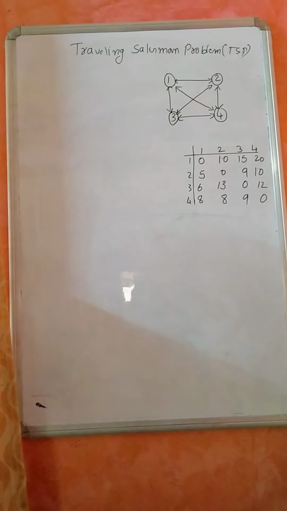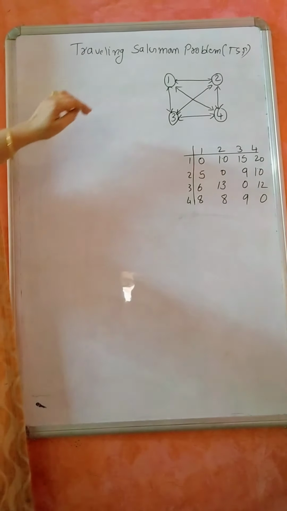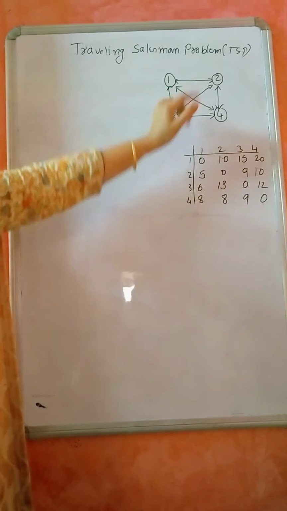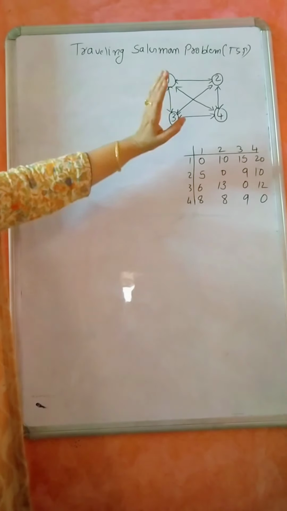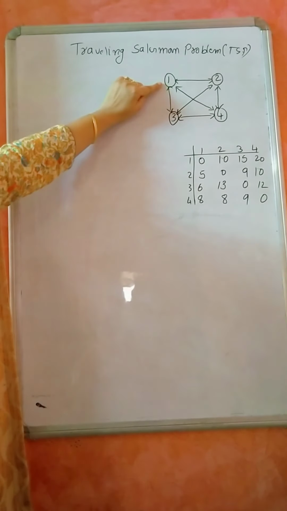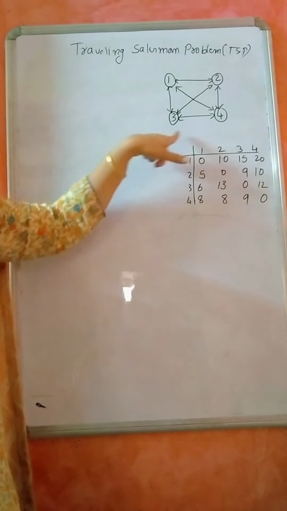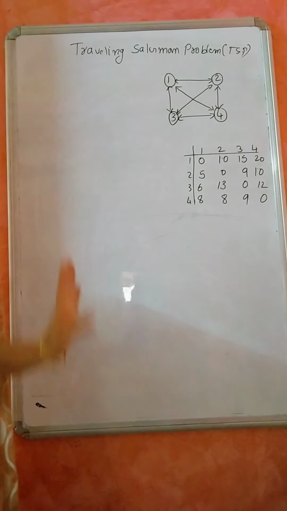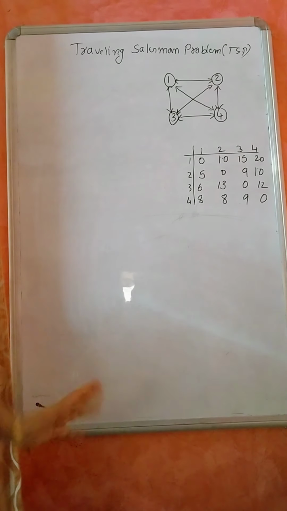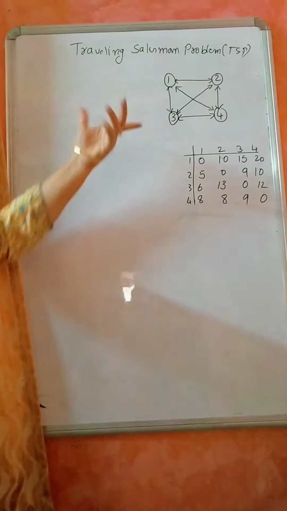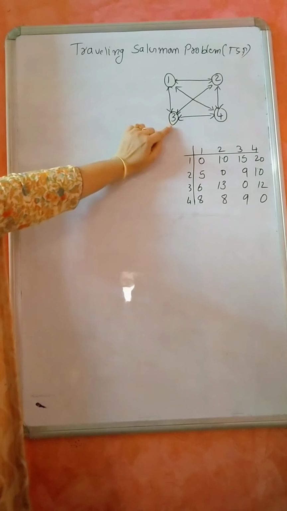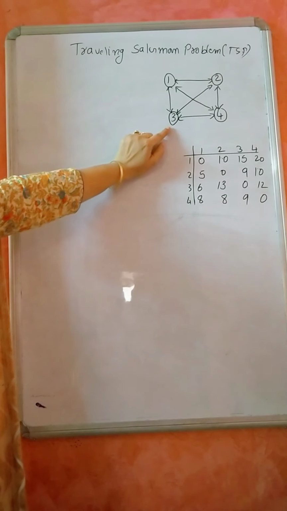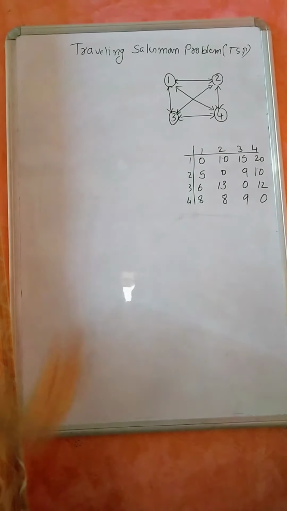So what is this traveling salesman problem? It is a problem where we start with one particular city, say Bangalore, Mysore, Mangalore and Hubballi. I need to start with one city, visit all the other cities exactly once, and come back to the city one, with the least cost. You can start with any vertex, say 3, visit all the vertices exactly once, and come back to the same city. That is called a traveling salesman problem.